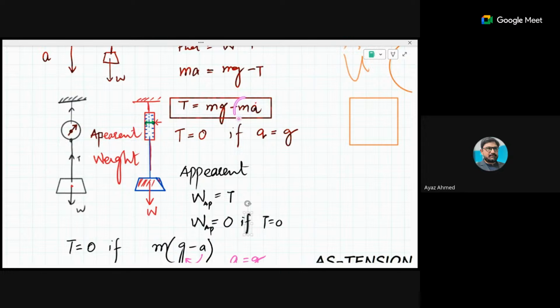So if your body is at rest or it is moving with constant speed, your acceleration would be equal to zero, and then tension will be equal to just the weight of that.